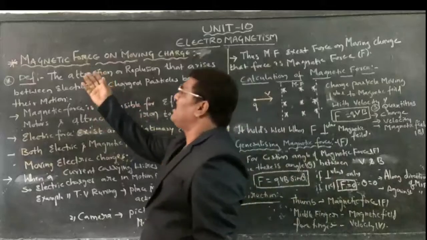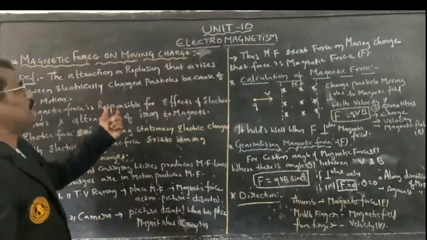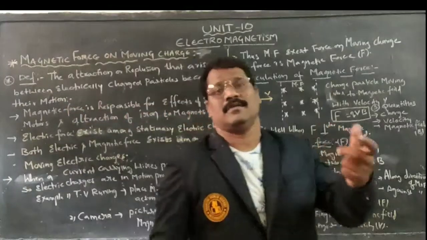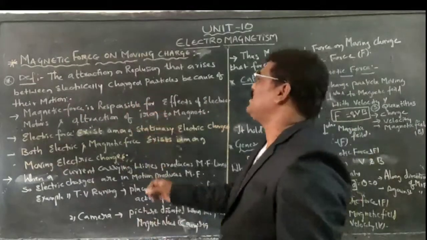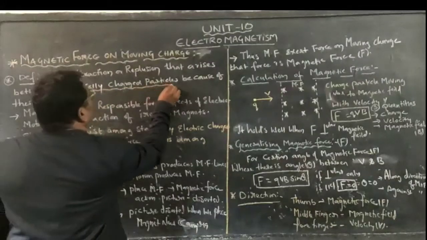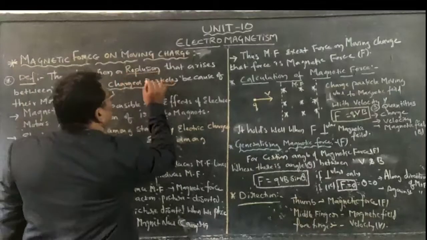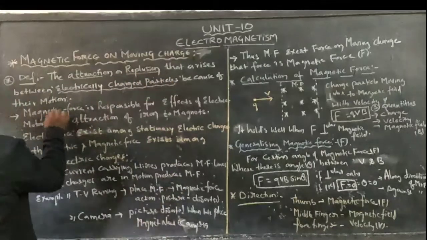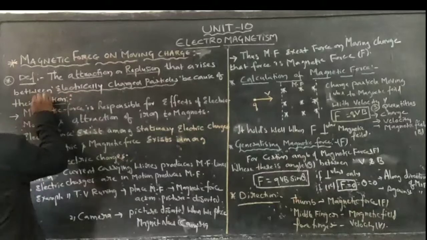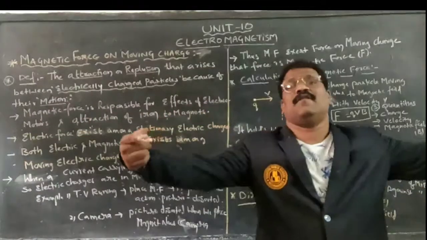What is meant by magnetic force? This magnetic force is nothing but the force of attraction or repulsion that arises between electrically charged particles because of their motion as they are moving from one place to another place within the current carrying wire.